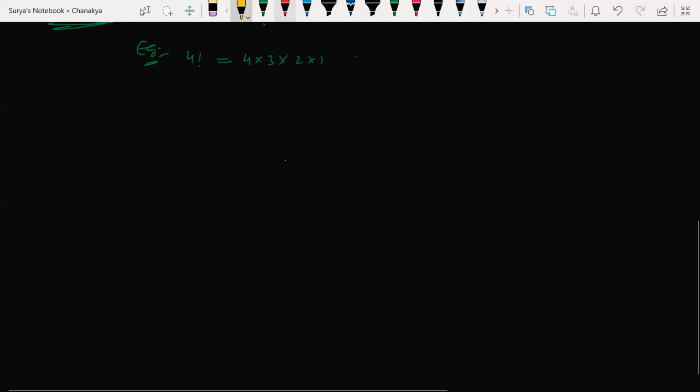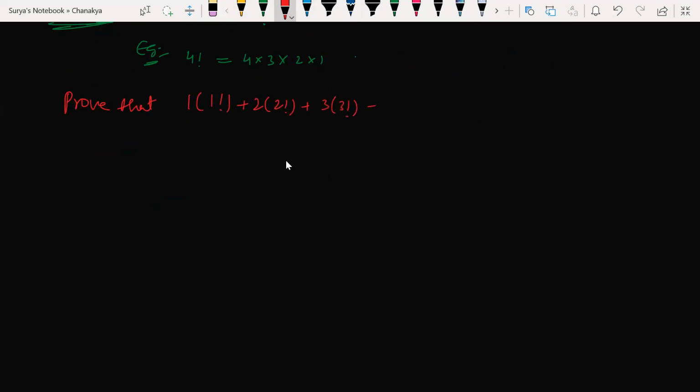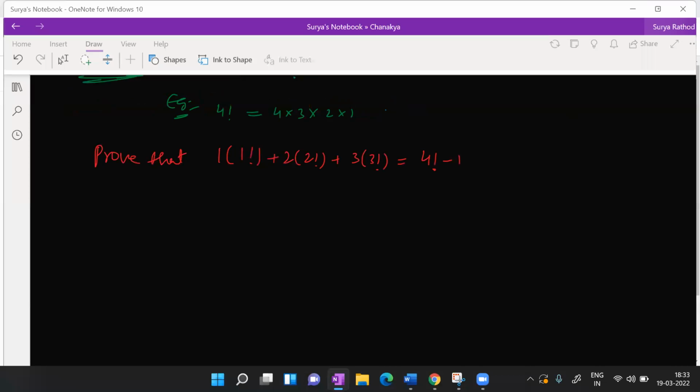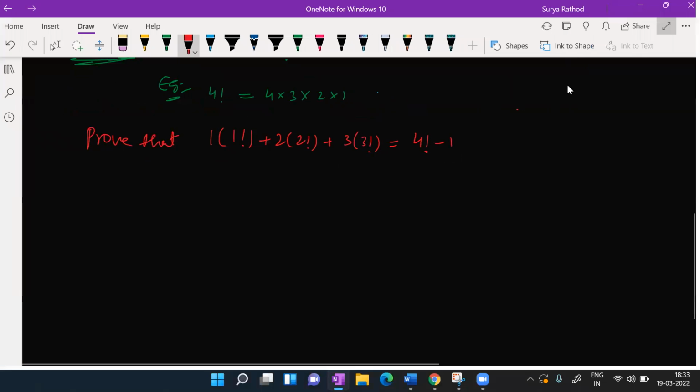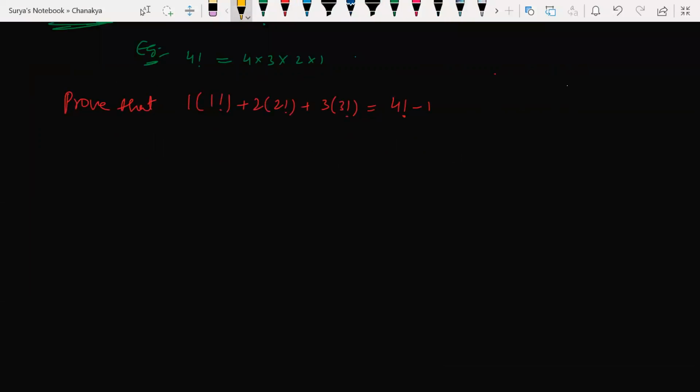Everyone aware of this? So let us talk about one small question here. Prove that 1 into 1 factorial plus 2 into 2 factorial plus 3 into 3 factorial is equal to 4 factorial minus 1. We have to prove this. How can we prove this? Many of you might be thinking that we can write the values: 1 factorial is 1, 2 factorial is 2, 3 factorial is 6. Don't prove it by using that direct method. What is the alternative method to find this?